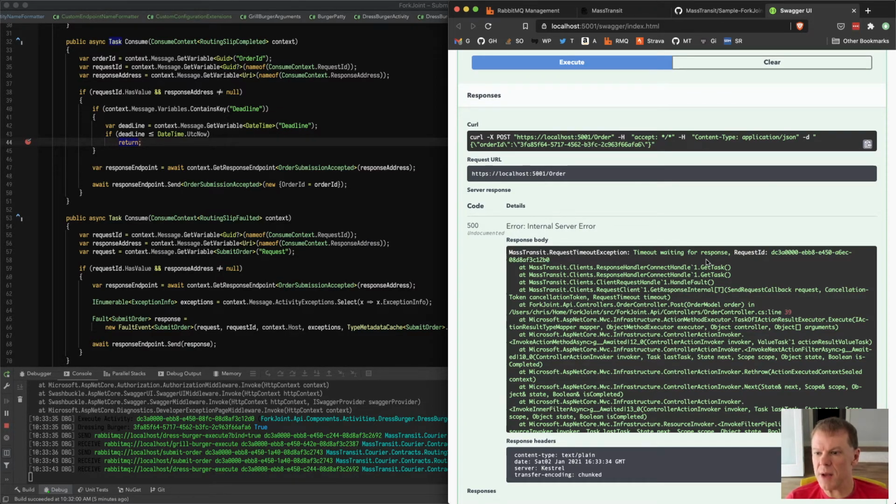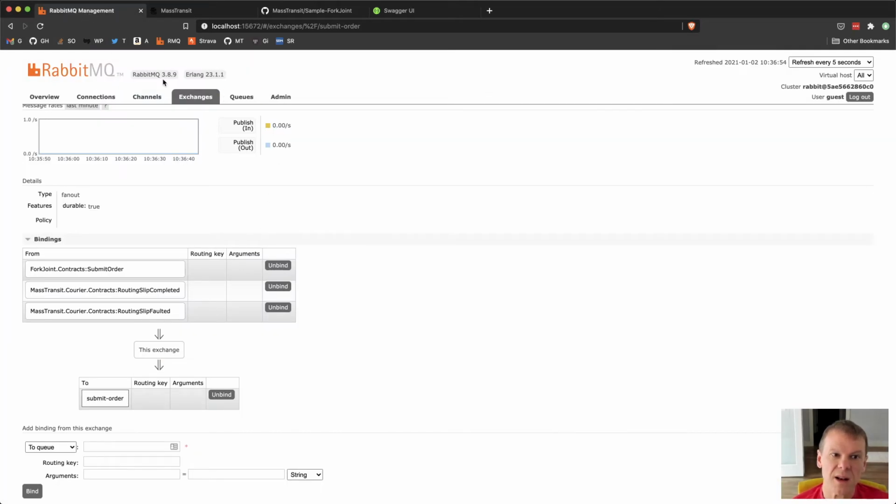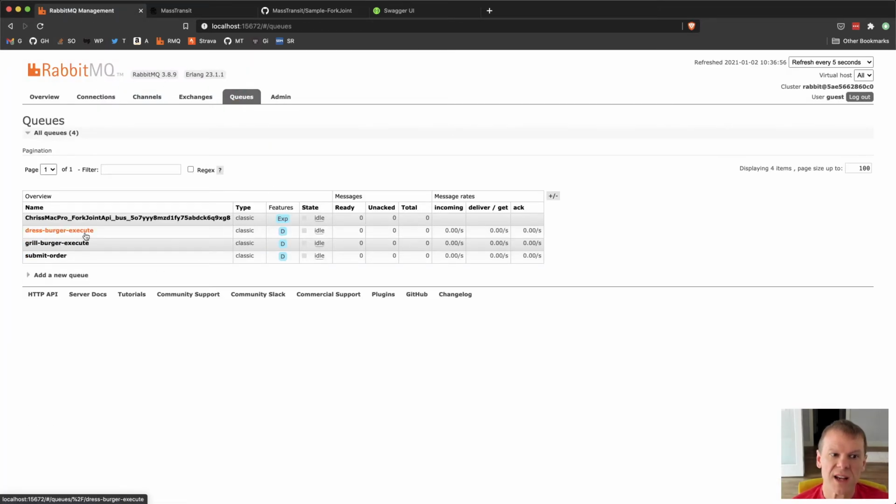Another question or comment in the chat was, one big thing I observed around people using routing slips is they didn't realize that each activity has a queue. Yeah, so if we go back and look at the RabbitMQ setup here, we can see that when we go to queues, each activity has its own queue. Right now it has an execute queue because we aren't doing compensation yet. In the next episode, we'll add compensation, and you'll see a compensate queue.